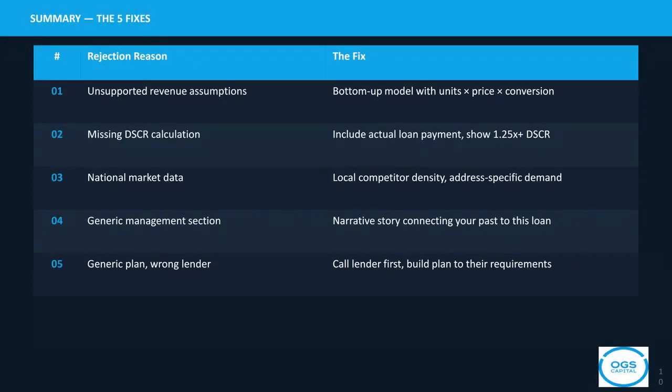This is exactly why OGS Capital uses a 5-step process to structure SBA plans that get approved. Step 1. We build revenue assumptions from real market data. Step 2. We model DSCR into every financial projection. Step 3. We conduct local market research specific to your trade area. Step 4. We craft management narratives that connect experience to execution. And Step 5, we customize every plan to the specific lender's priorities before submission.